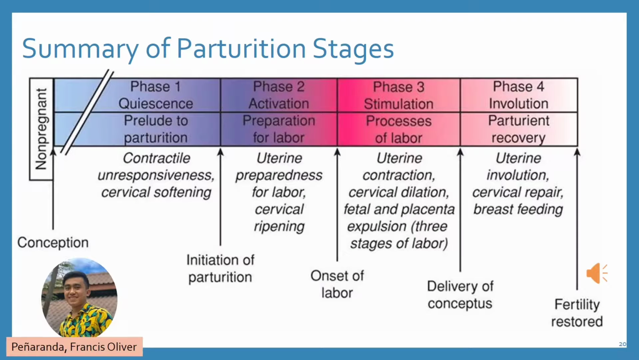Phase 1, quiescence, prelude to parturition: contractile unresponsiveness, cervical softening. Phase 2, activation, preparation for labor: uterine preparedness for labor, cervical ripening. Phase 3, stimulation, processes of labor: uterine contraction, cervical dilation, fetal and placenta expulsion, the three stages of labor. Phase 4, involution, parturient recovery: uterine involution, cervical repair, breastfeeding.